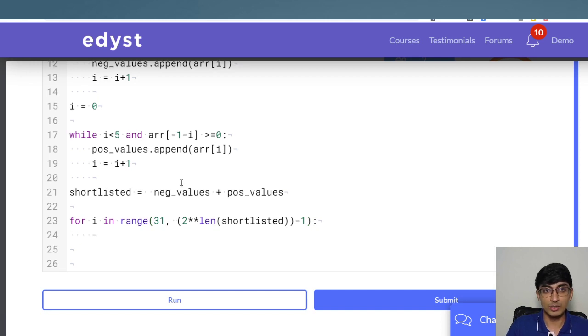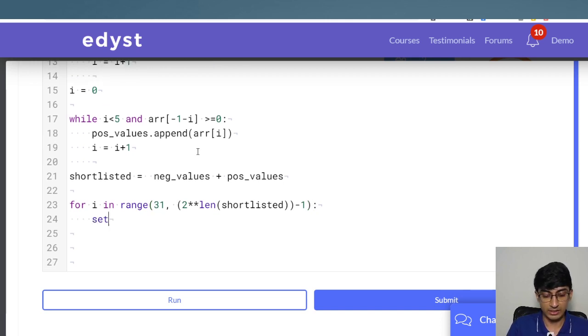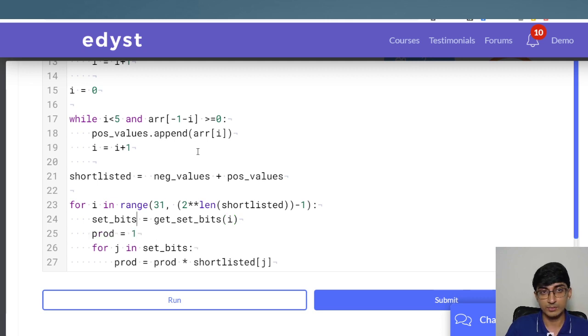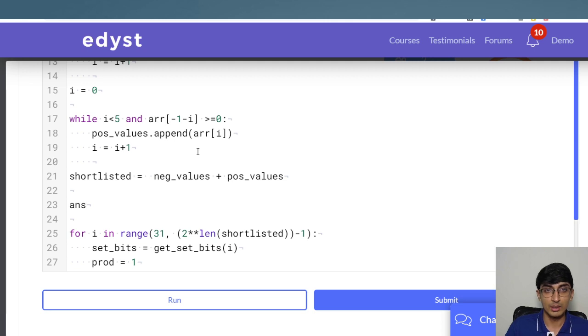Once we go there, what we need to do is get the number of set bits, right? So set_bits is equal to, what do we do? Get the set bits. Unfortunately there is no built-in function in Python to get this, so we'll have to write our own function. But in C++ there's a built-in function for this, so you can just get that. So we'll get the set bits of i. Once we've got the set bits of i, for j in set_bits, for each set bit, product is equal to product times shortlisted of j. So for that we need to have product equal to 1 over here, and we need to have a certain answer pre-selected.